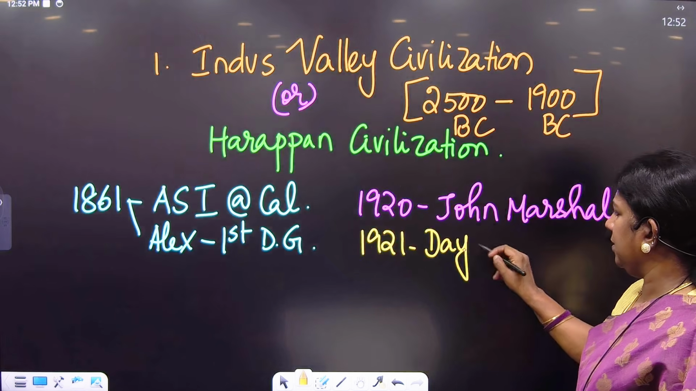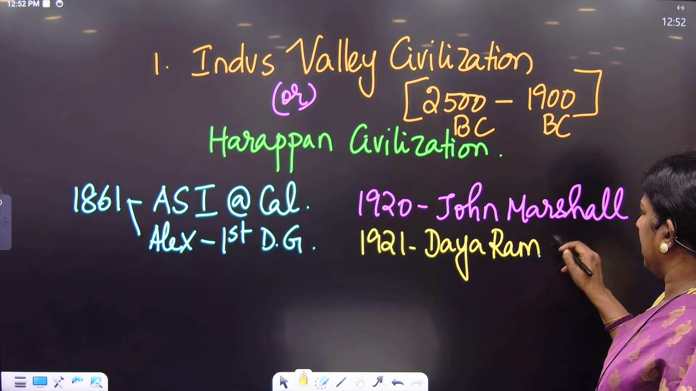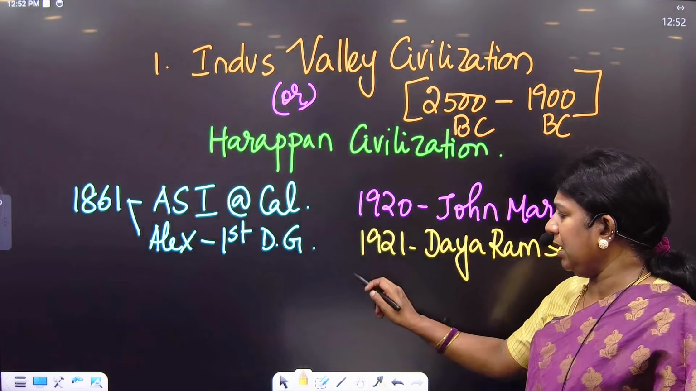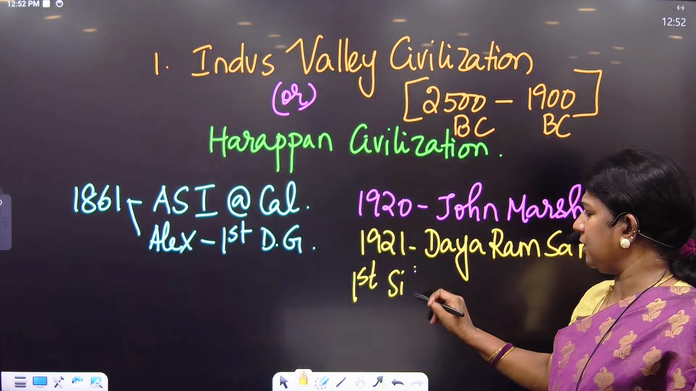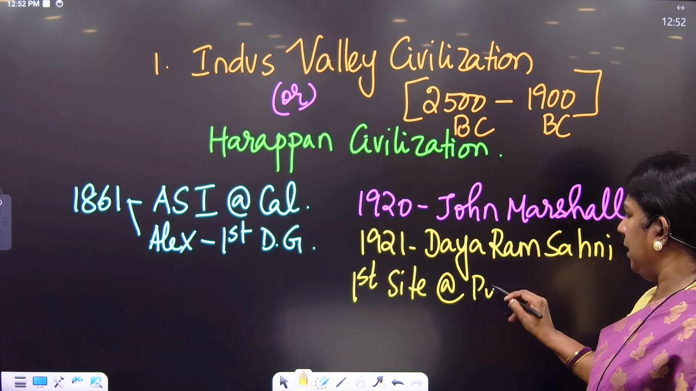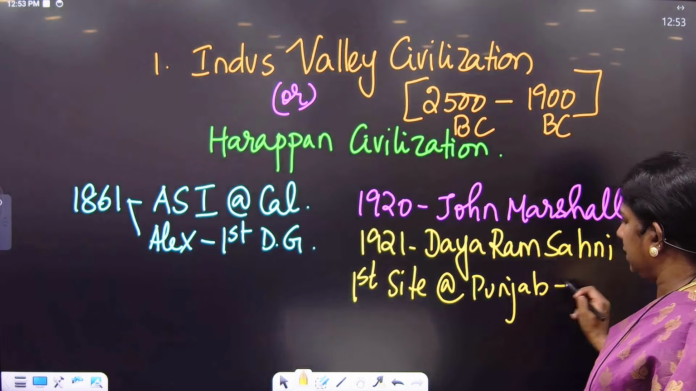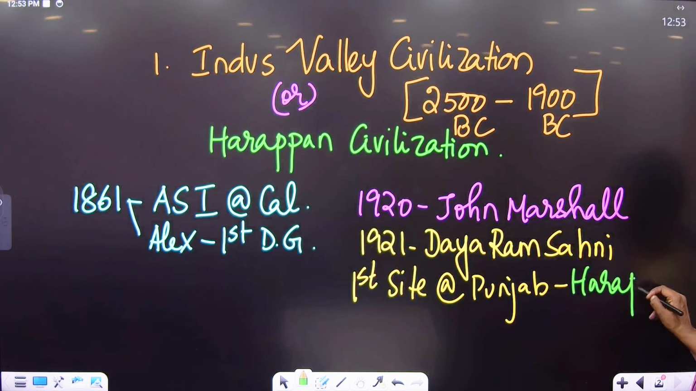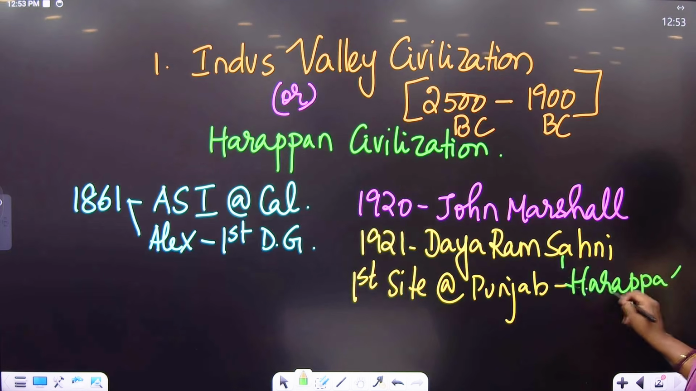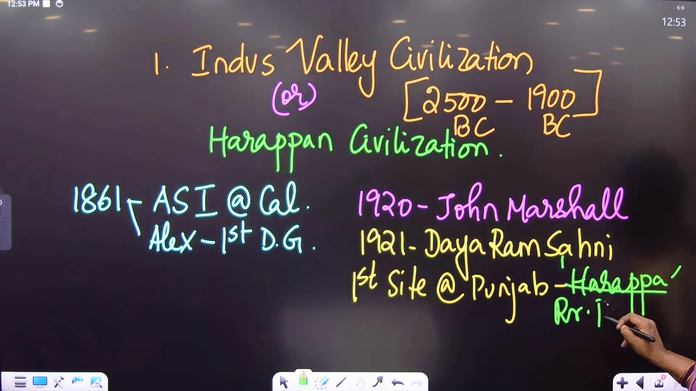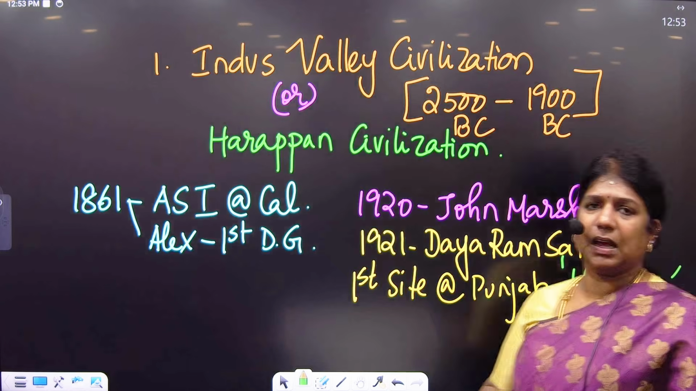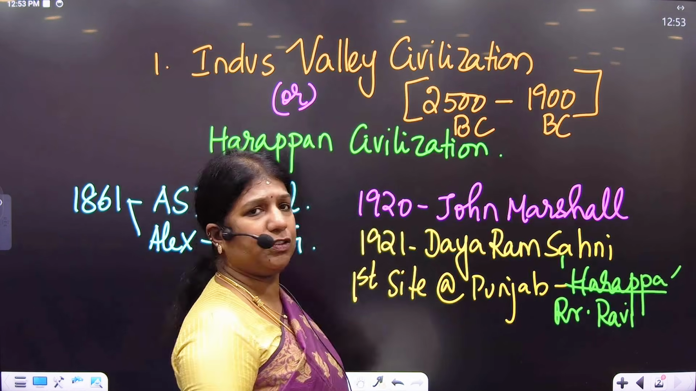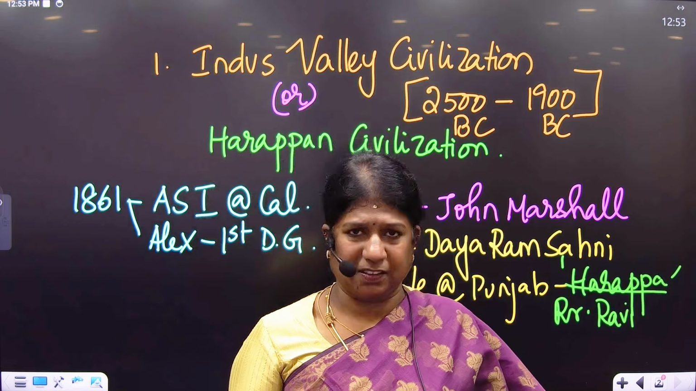In 1921, John Marshall and Dayaram Sahni excavated the first site at Punjab, and that site was named Harappa, on the banks of the river Ravi. Since Harappa was the first site to be excavated, the entire excavation was called the Harappan excavation.